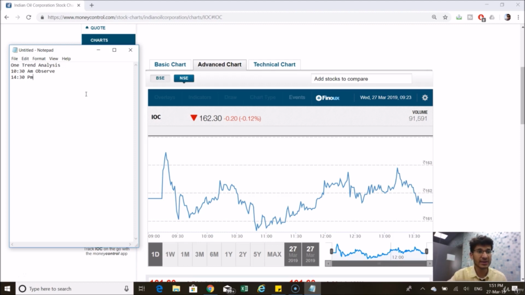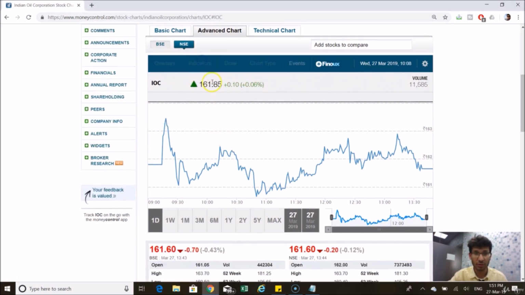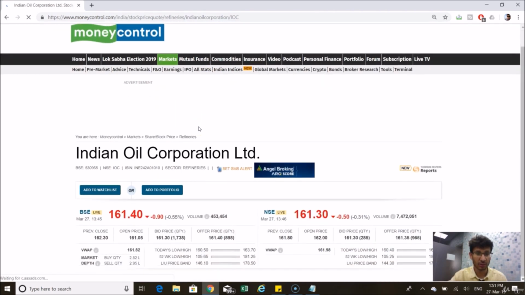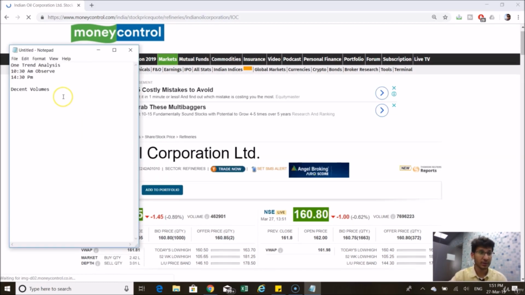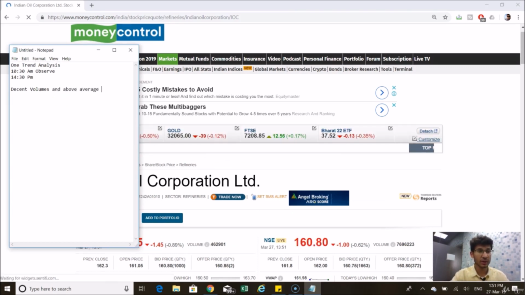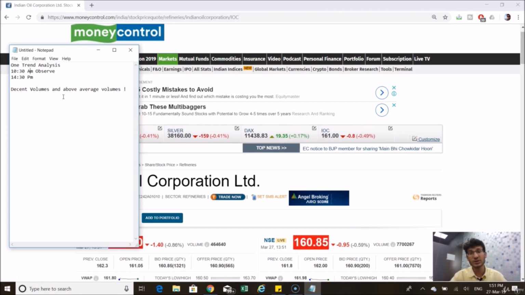Make sure that the stock has decent volumes. So you already know how to check out volume. If we click on indicators here, you can add volumes to any stock. Basic chart and going to Indian Oil Corporation. So the volume should not be below average whenever you are doing one trend. So decent volumes, above average volume, should be there in any stock. You can do this in both selling and buying cases.